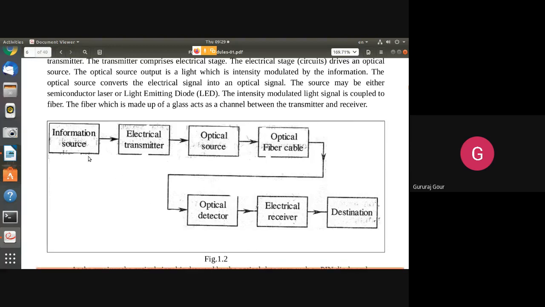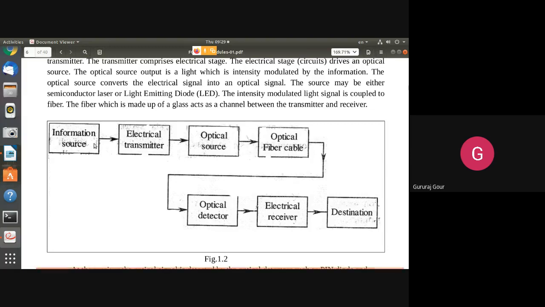On the transmission side you can see the information source, the message or information that you want to transmit. It will be given to the electrical transmitter. Normally it consists of a light source where it is going to modulate your message signal. The light source may be in the form of a semiconductor laser or LED or a laser source.